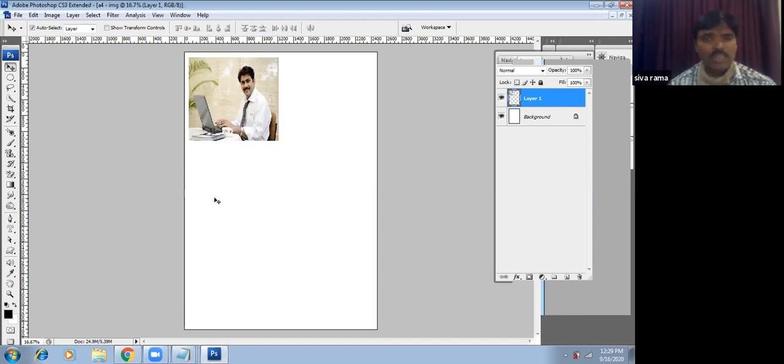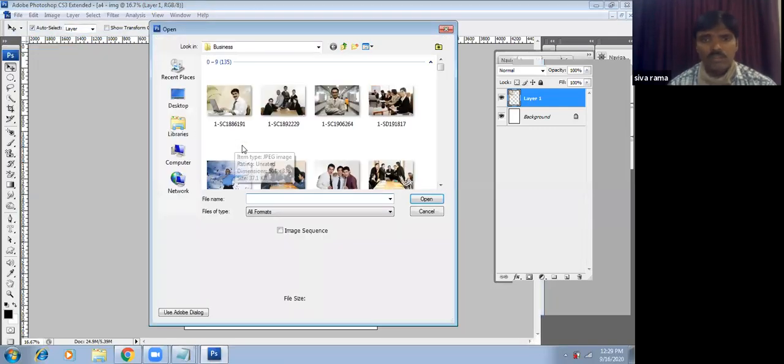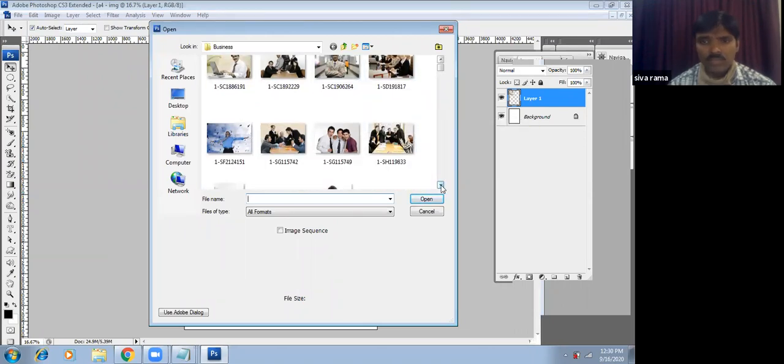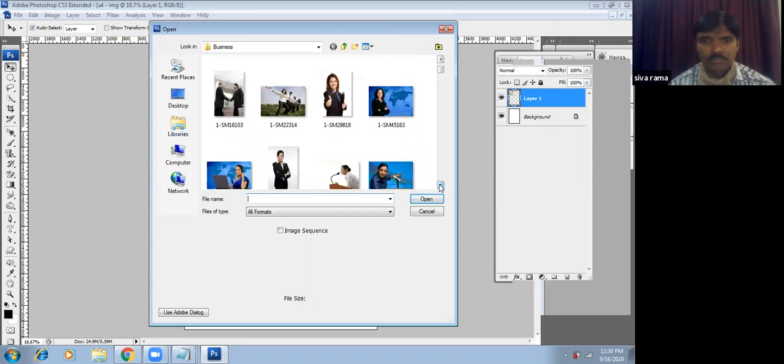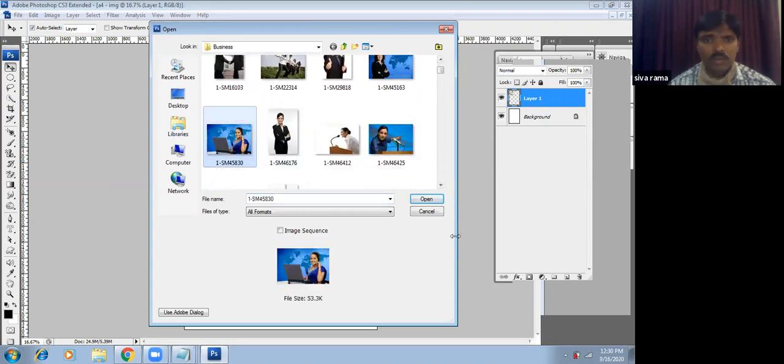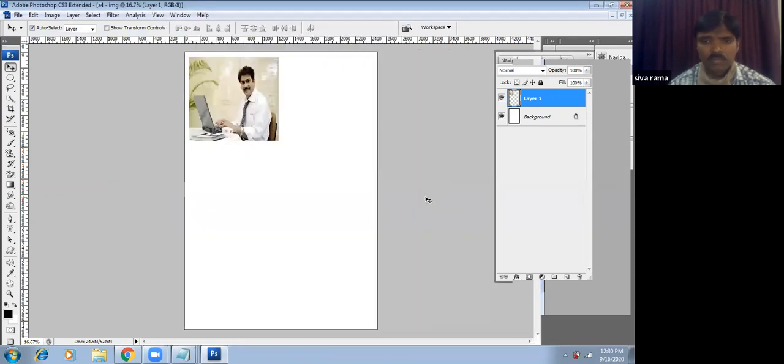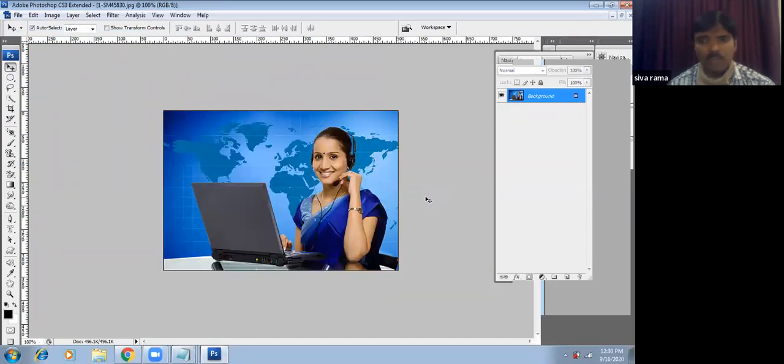Go for another image also. I open it and keep it beside the image. How to open? Again, we go to File, Open. We know well what images we have in the system. You can gather up your other image. Just this image I want. Also, I copy and paste it into my desired A4 document.